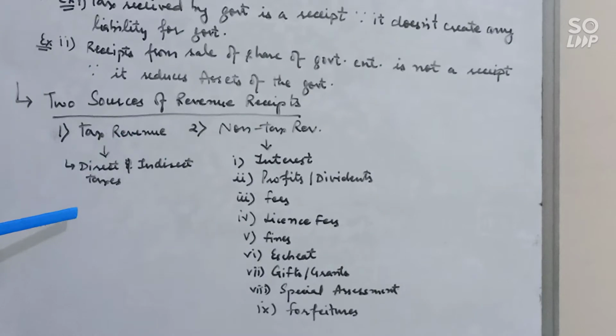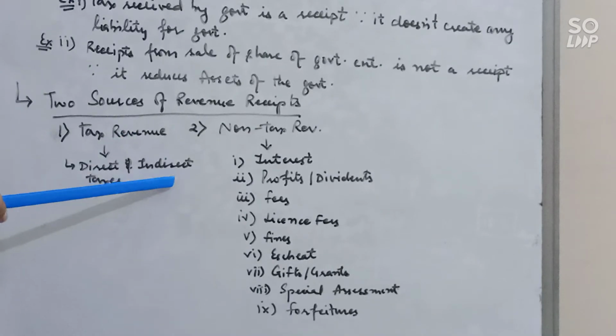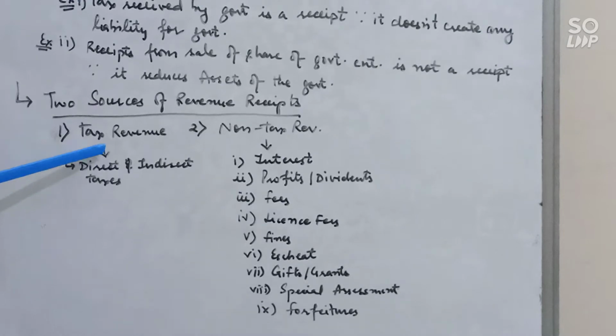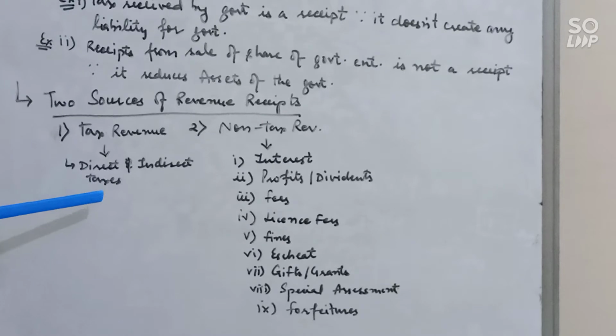Tax revenue can be further classified as direct tax and indirect taxes. Direct taxes are directly imposed on the income and the property of the individual or the company, and are directly paid to the government by the public. It means the liability of tax cannot be shifted to another person. And indirect taxes are the taxes which are not directly imposed on the income and the property of the public, but they affect the income and the property of the individual or the company.